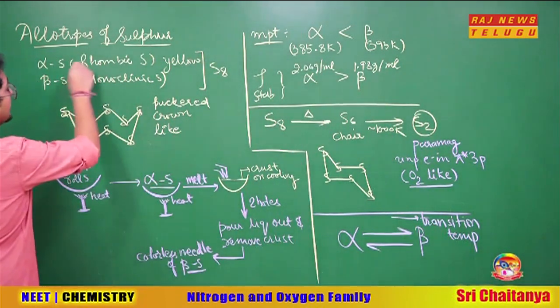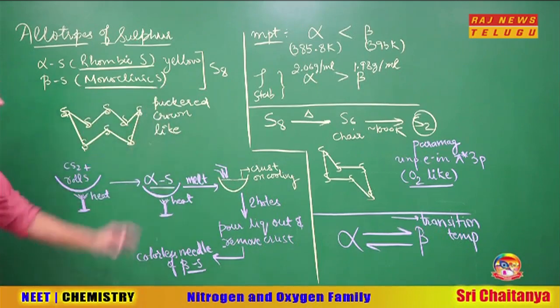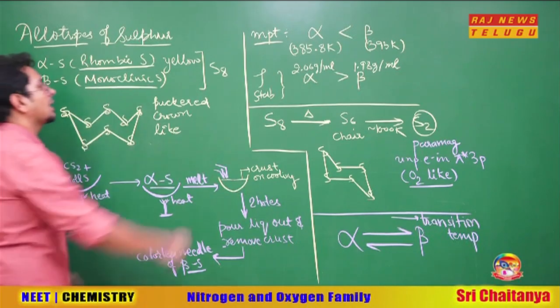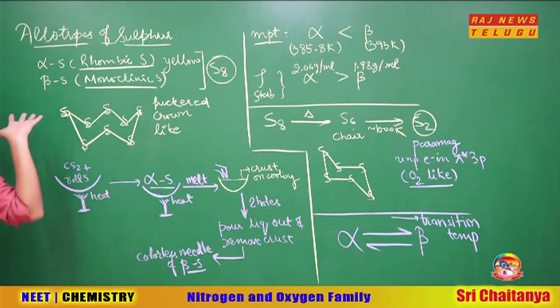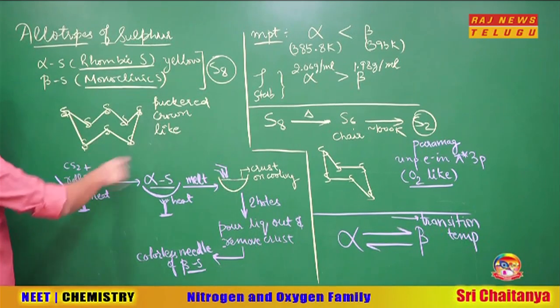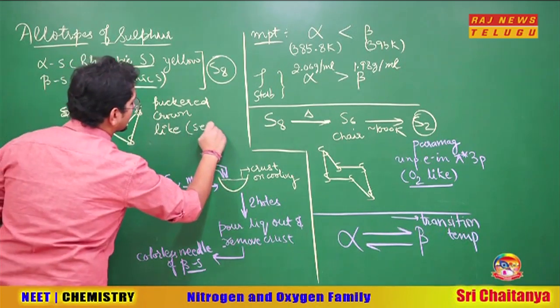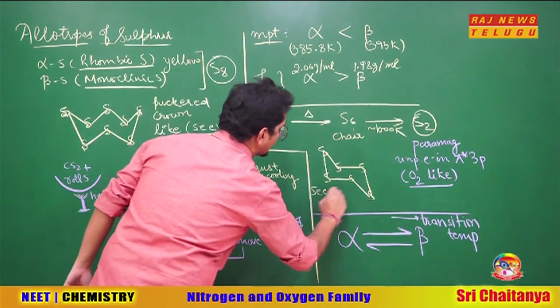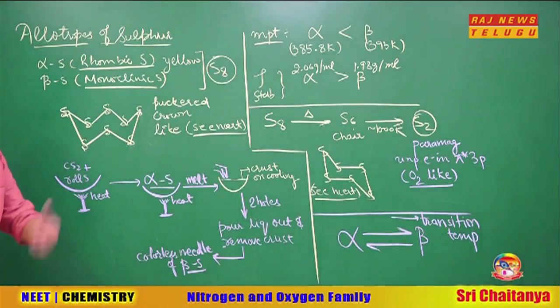First one is known as yellow rhombic sulfur. Yellow rhombic sulfur is also called alpha sulfur. The other one is called monoclinic sulfur. And do not fall in this trap by thinking that one of them is S8, the other is S6. They both are S8, and S8 has a structure of puckered crown-like structure. Crown-like structure is there. This is how it looks like. Now for angle comparison, make sure that you see the NCERT for this structure as well as for the structure of chair form also. Make sure that you see the NCERT ones. It's always better to see the bond angles as well whenever necessary.